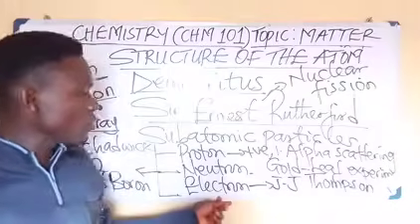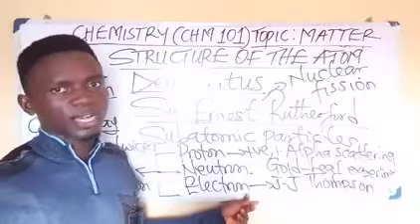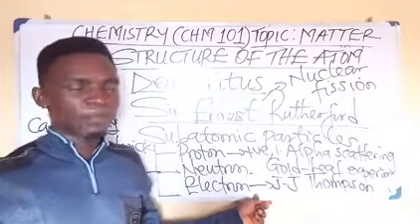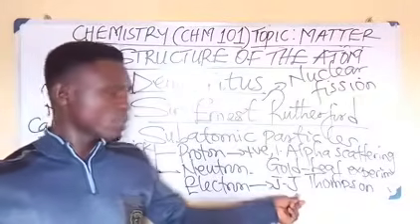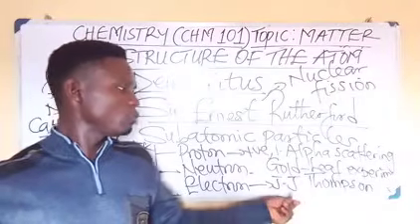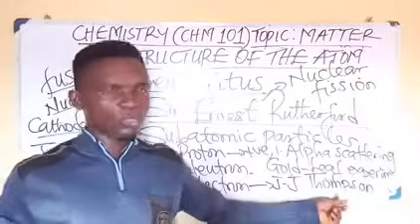And the electron is negatively charged, and it determines the chemical properties of an element. These two J's here, the first one is Joseph and this one is John, that is J-O-H-N. Joseph John Thomson.